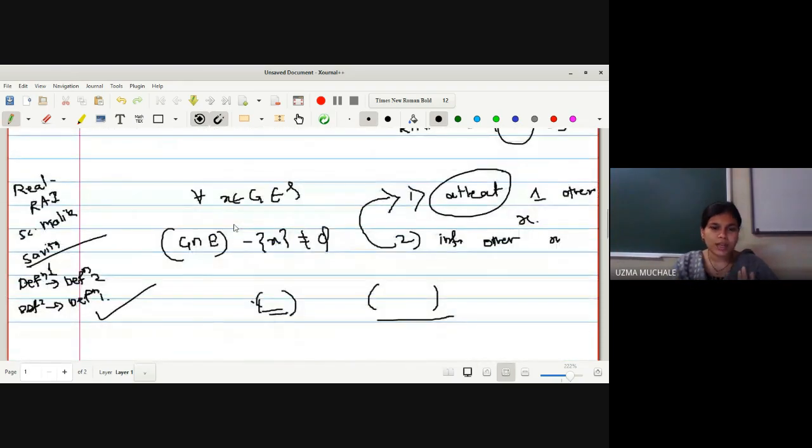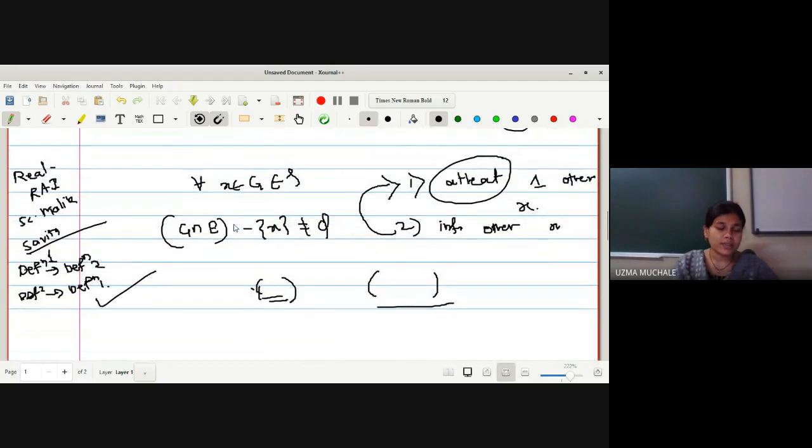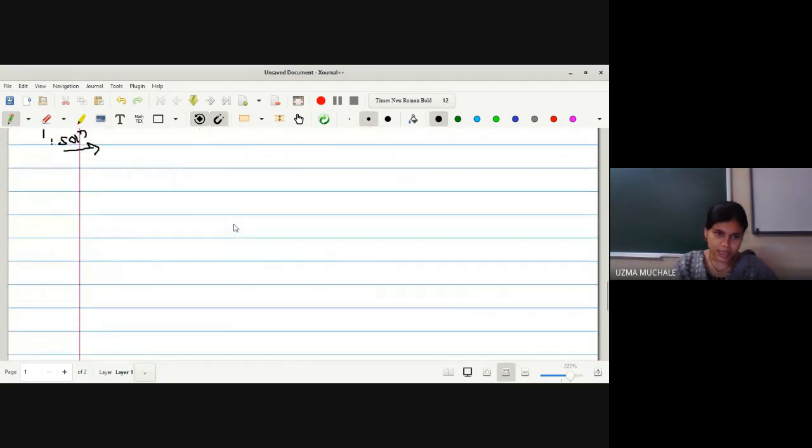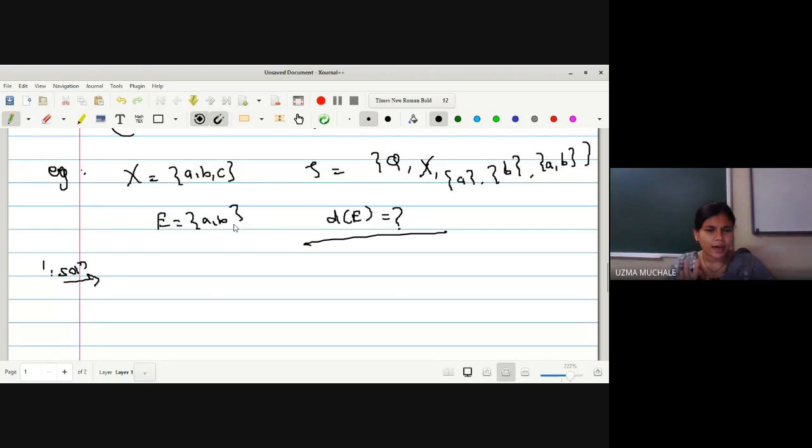So in the case of the real line, you can do it because the derived set of the real line is the real line itself. But in this case, we have only 3 points, and for all the 3 points we have to check whether they are limit points of E. Getting me? Yes, ma'am. For x belongs to capital X, that initial line is there in the definition of limit point. For small x belongs to capital X, that's why we have to check for every point of capital X.